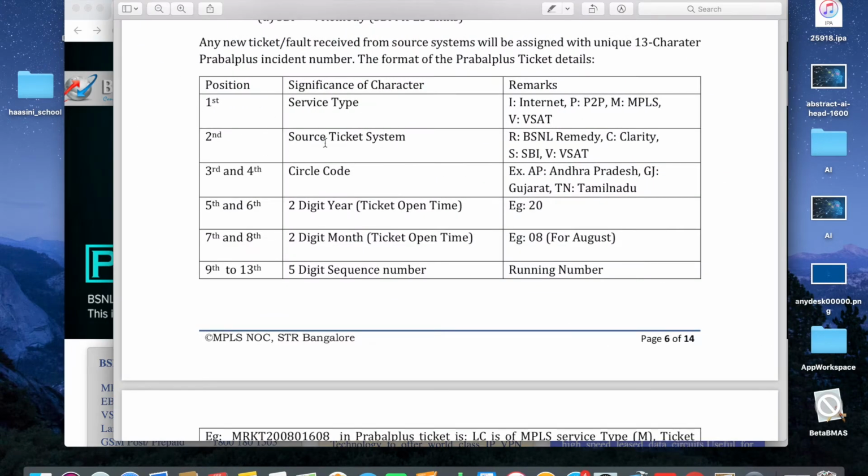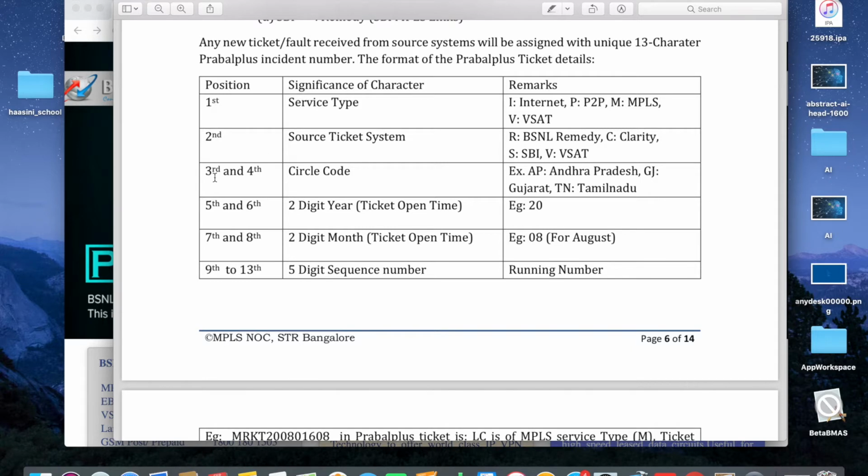So there is a format for the Prabal Plus ticket. If you look at the first position, it will tell about the service type. So if it is I, it is an internet lease line. If it is P, it is a point-to-point link. M means MPLS link and V means VSAT link. Then the second character talks about the source ticketing system, from where the ticket has come. So R means BSNL Remedy, C means Clarity, S means SBI and V means VSAT.